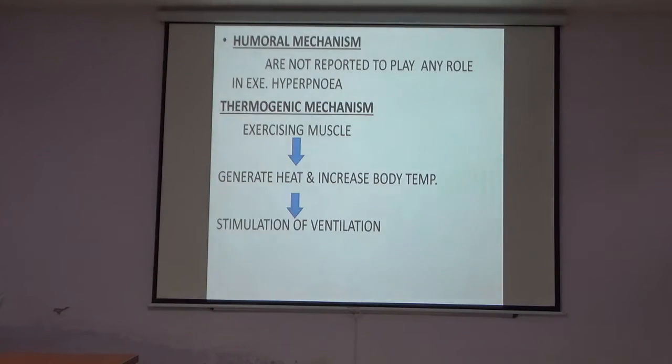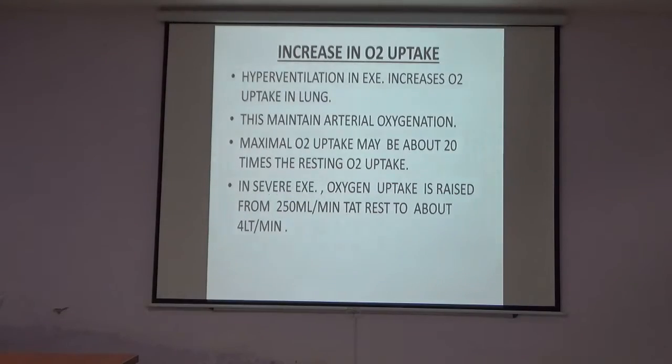Thermogenic mechanism: the exercising muscles generate heat. Increase in body temperature causes a stimulation of ventilation. Now, increase in the oxygen uptake. Hyperventilation in exercise increases oxygen uptake in the lung. This maintains the arterial oxygenation.